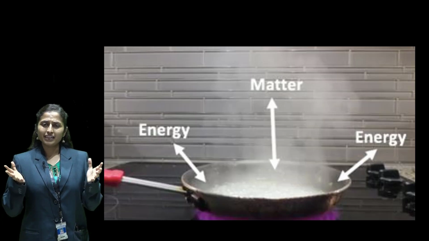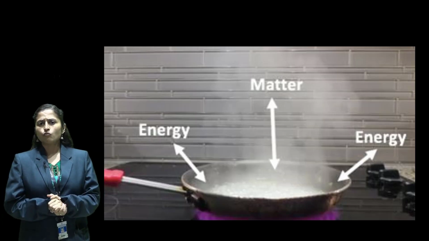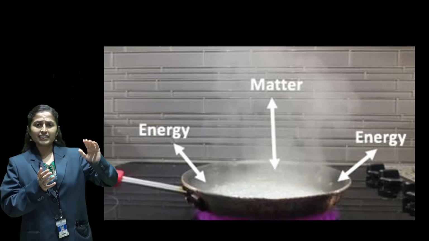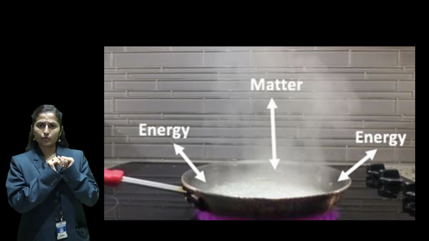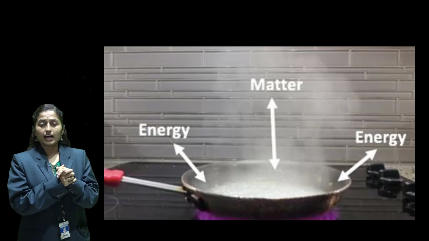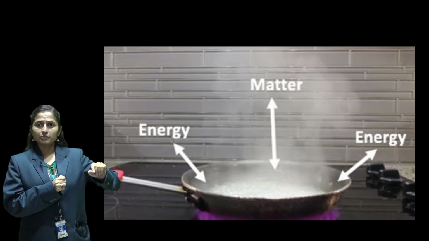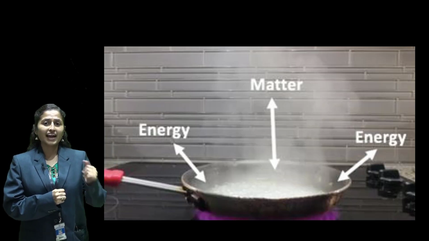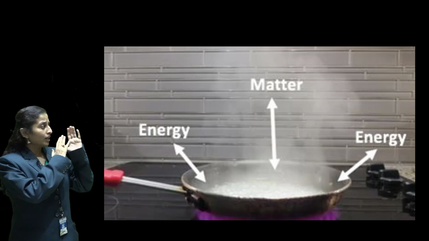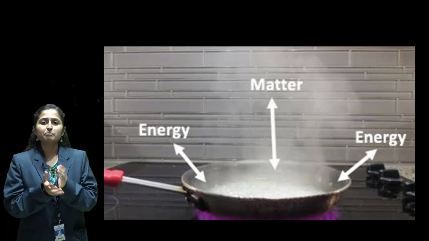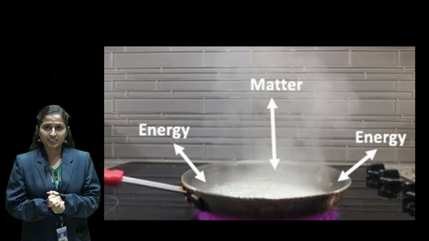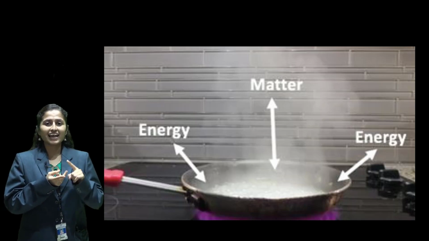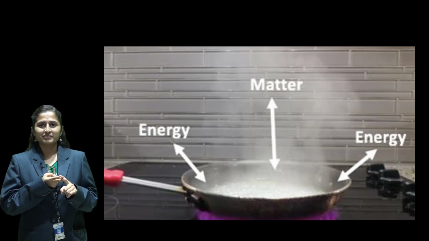Example: if you are boiling the milk in an open pan, what will happen? The heat is transferred to the milk, right? So heat is transferred between system and surrounding. System is our milk. Also, the vapors from the milk will go into the atmosphere. So both mass and heat are transferring. So the milk in the open boiling pan is an example of an open system. What is an open system? The system in which both mass and energy are transferred, right?